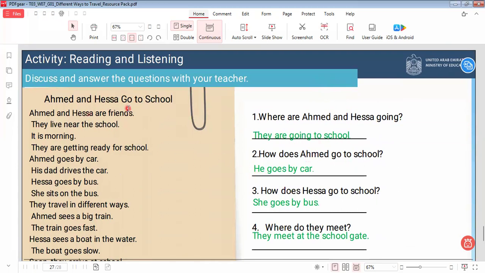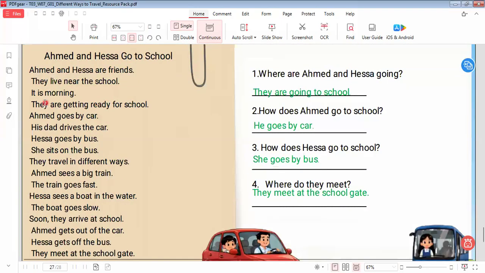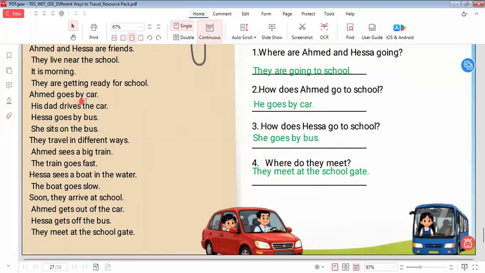Ahmed and Hisa go to school. Ahmed and Hisa are friends. They live near the school. It's morning. They are getting ready for school. Ahmed goes by car. His dad drives the car. Hisa goes by bus. She sits on the bus.